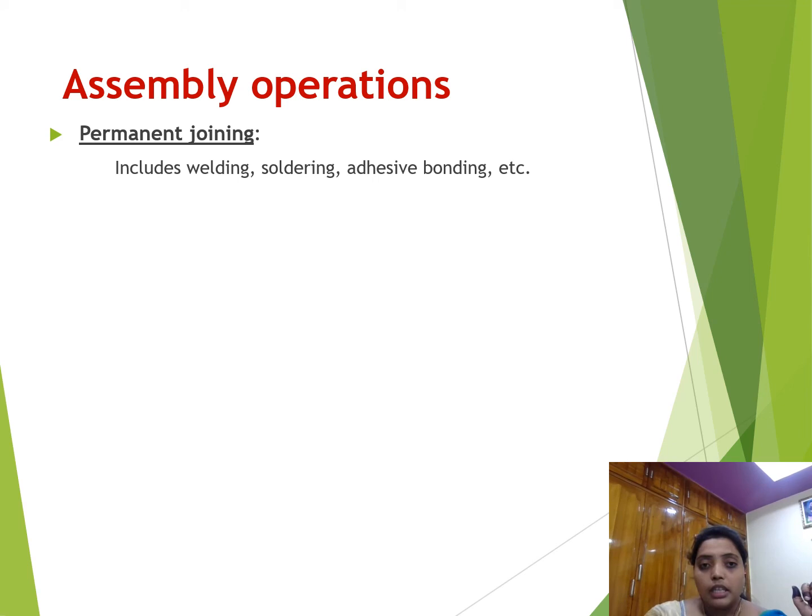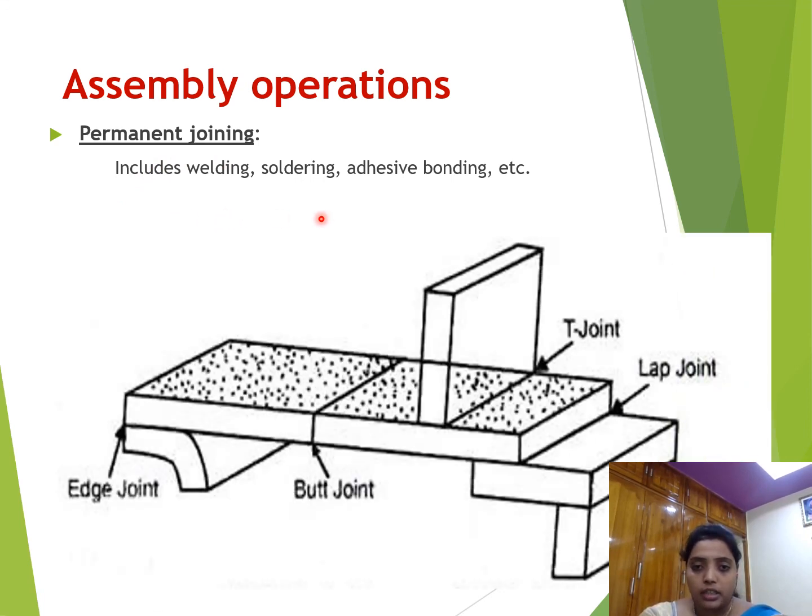Now let us see assembly operations. Assembly operations include permanent joining and screw fastening. Permanent joining processes, as I already told you, include welding, soldering, adhesive bonding, etc. This is the welding process. This is one object and this is another object, and by joining these two metal pieces by applying extra heat and pressure, it is a butt joint.